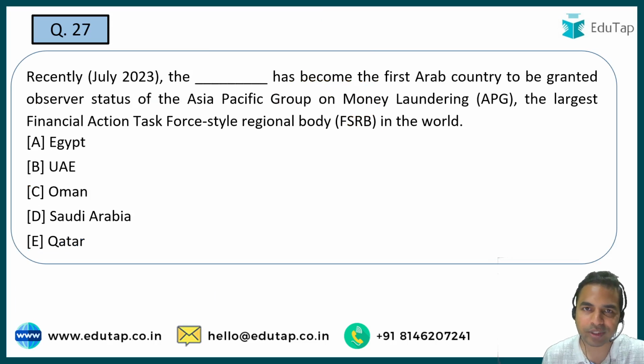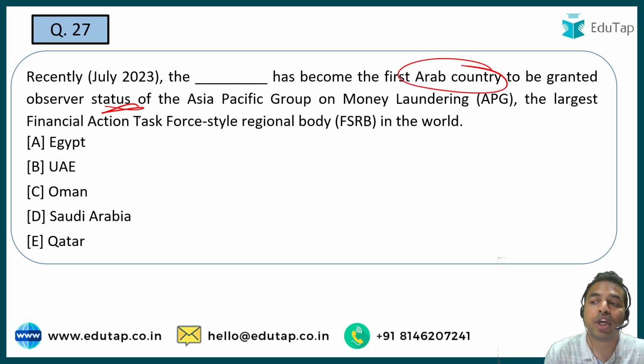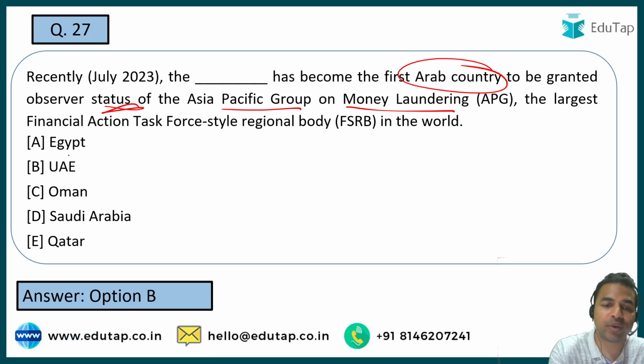But let's move to our next question. So here guys, you have to tell me the name of the country which has become the first Arab country to be granted the observer status. So which organization has given this observer status? That has been given by the Asia Pacific Group on Money Laundering. So guys, this is the largest Financial Action Task Force style regional body in the world. What is the name of that particular country which became the first Arab country to get this observer status? It is the United Arab Emirates.